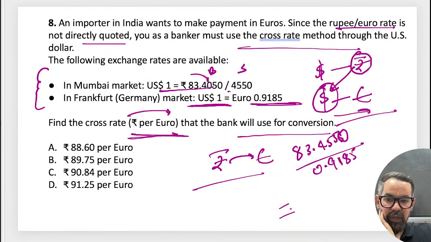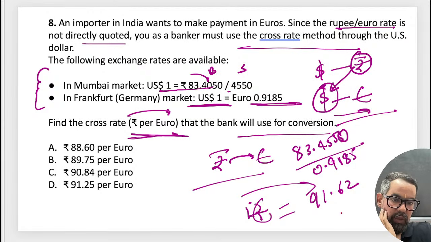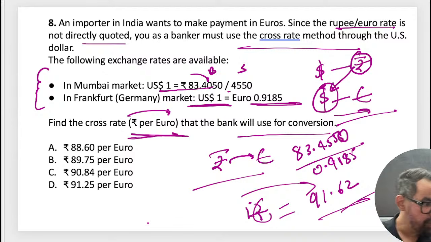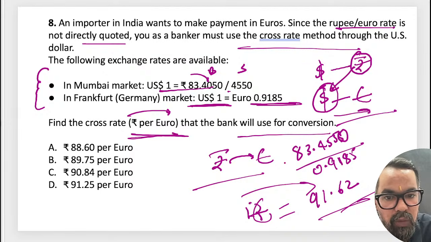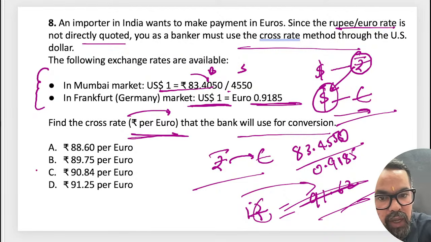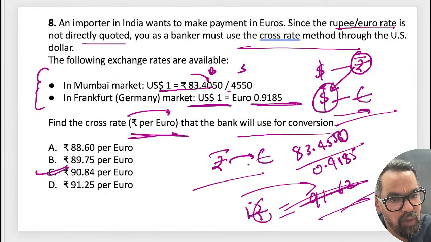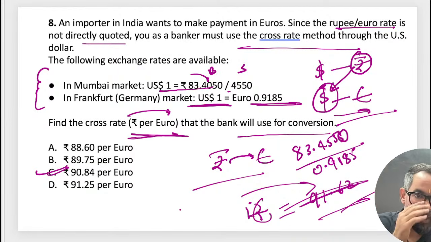So it is coming around 91.62 something. So $1 is equal to this. Okay, do we have a number? No. Did I do something wrong? What is coming? Is C coming? Okay. So as you all said, 90.84 is coming, something. Okay, so I'll go with your answer only. It is coming only this much in the calculation, right? I hope you have done the same calculation, right?